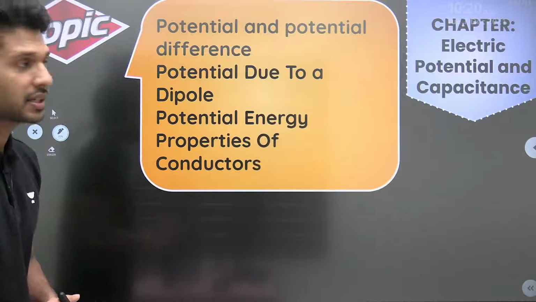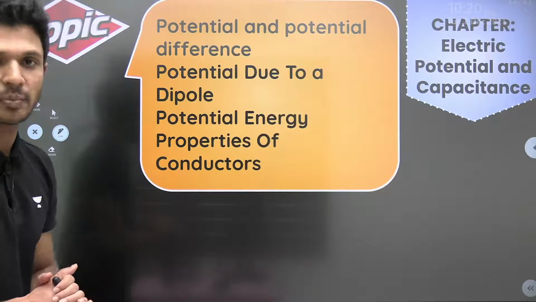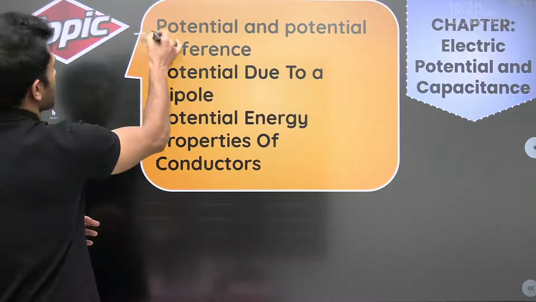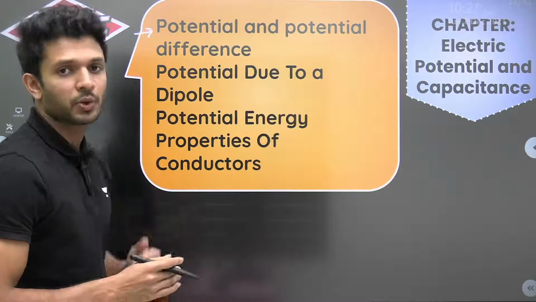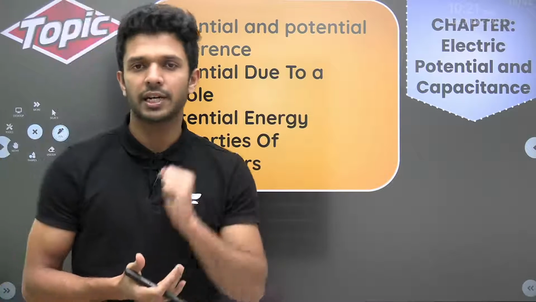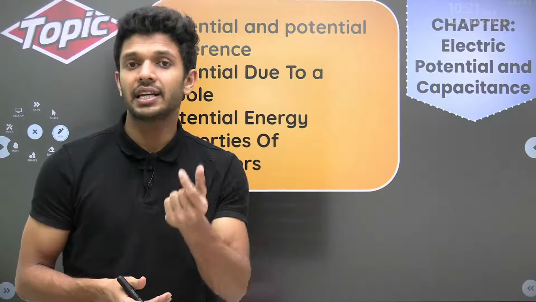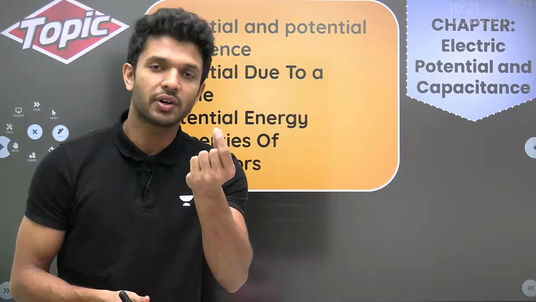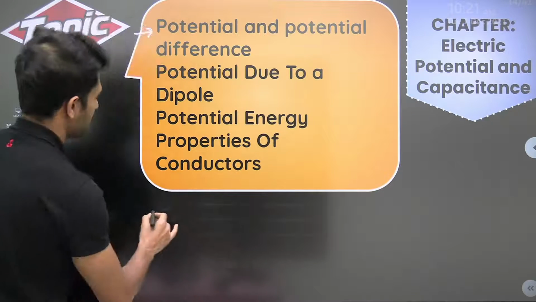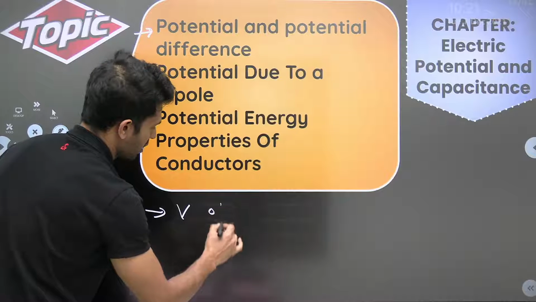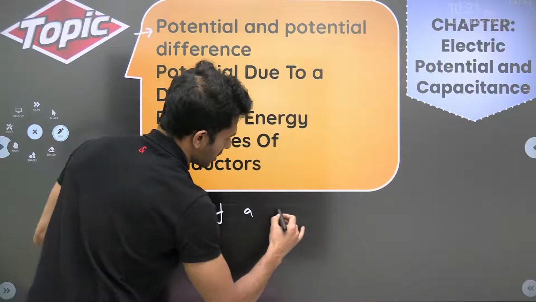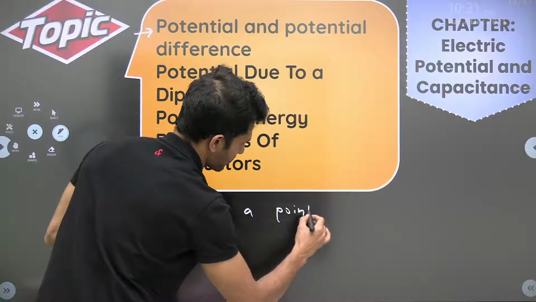Now, the next chapter, which is electric potential and capacitance. Look. First thing is, you should know what a potential is. Then finding out the value of potential of a given charge. I'll write it down. Potential of a point charge at a point.